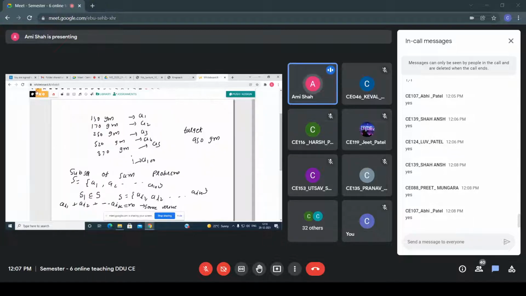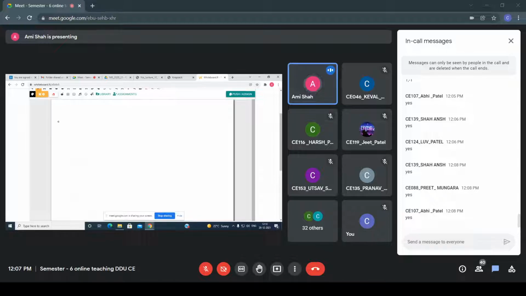Let me give you one example so you can understand. Suppose my vector is 1, 2, and 5, and my sum is S equals 6. So my target is 6. The subsets are: 5, 1, 2, then 1 2, then 1 5, then 2 5, and then 1 2 5. So these are my subsets.